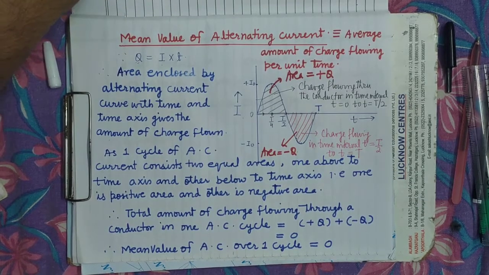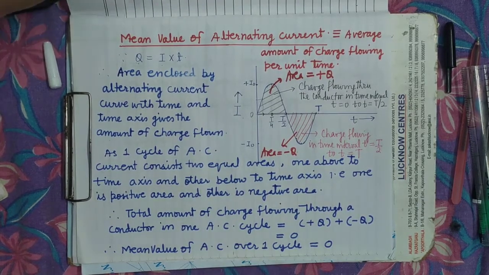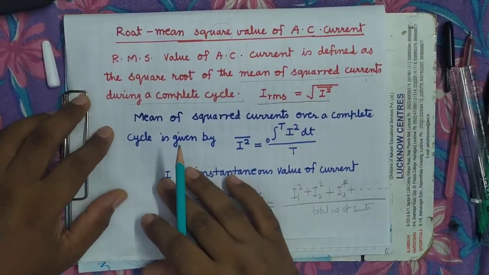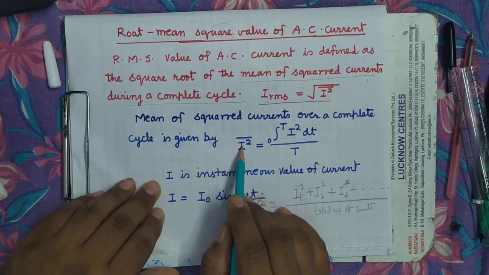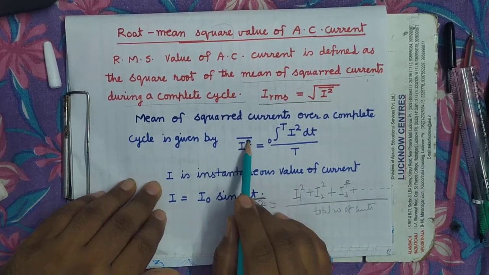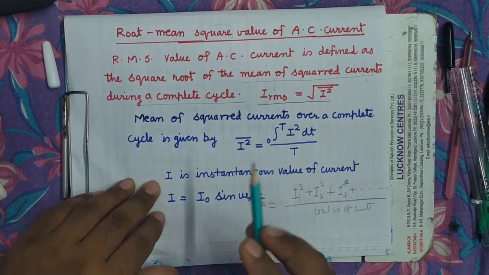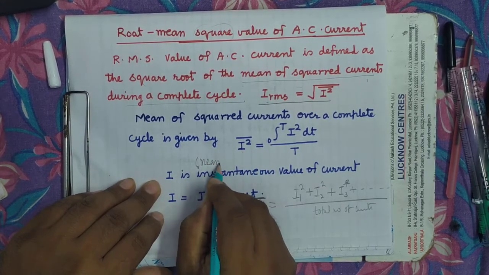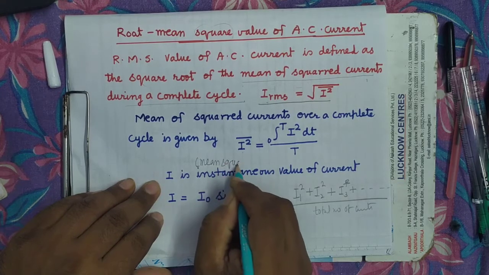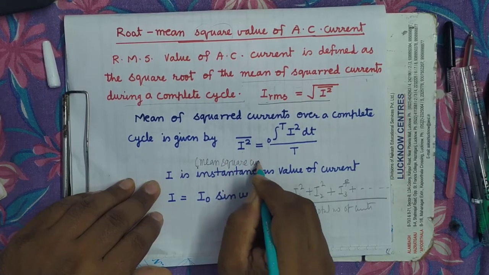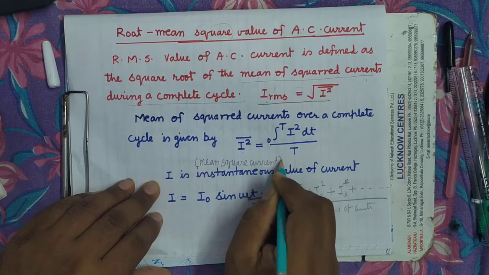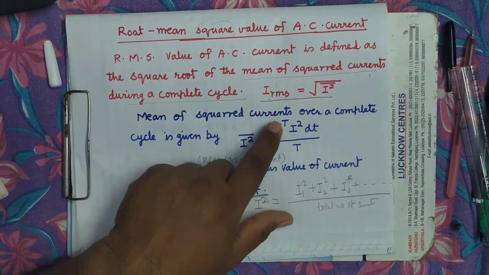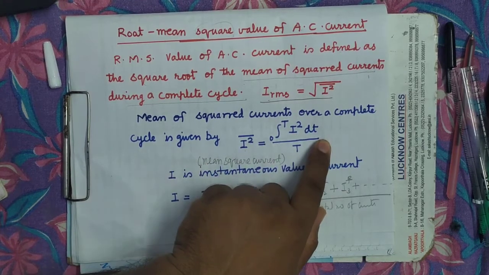So how will you find their square? We will take the help of integration. So how will you find the mean of squared currents over a complete cycle? It is given by the mean square current. Sometimes we also call it the mean square current. What is the meaning of mean square current? It is the mean of squared current, equal to integral 0 to T of I square dt.